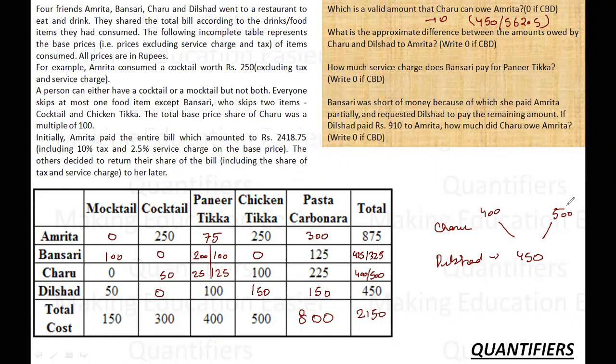This is the maximum error prone question. I have received at least 50 responses for this set as of now, and out of that, trust me when I say this, 48 people have answered this wrongly. Why? Because they missed the fact that in both the cases they owe 50 rupees. The reference remains 50. So the amount owed can be 50 plus 50 into 1 by 8, that is 56.25. So this is the difference that they have in any case. Okay.